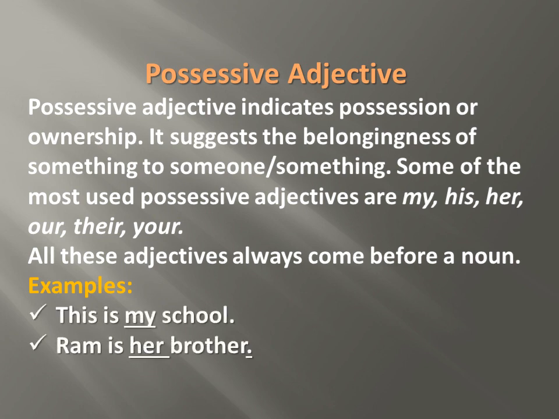This is my school. Here, my is a possessive adjective. Ram is her brother. Her is a possessive adjective. Means an adjective which shows possession is called a possessive adjective. Your bungalow has been sold. Here, your is a possessive adjective. Their ideas are impractical. Their is a possessive adjective. Her husband is a doctor. Her is a possessive adjective.